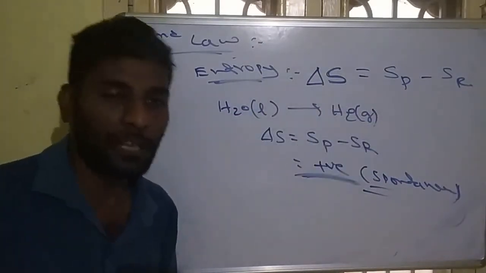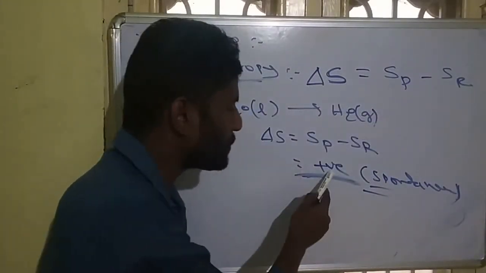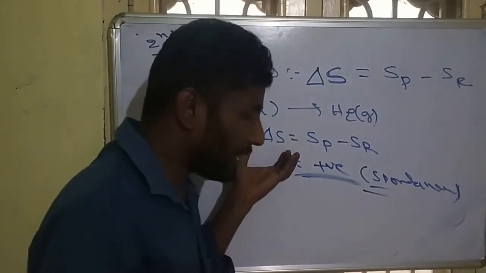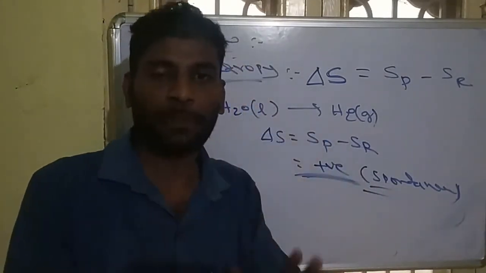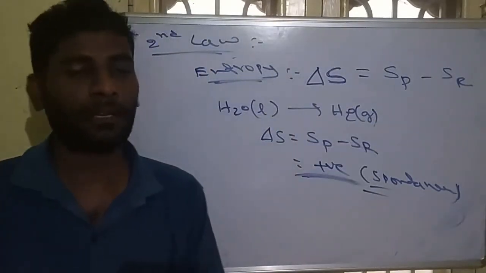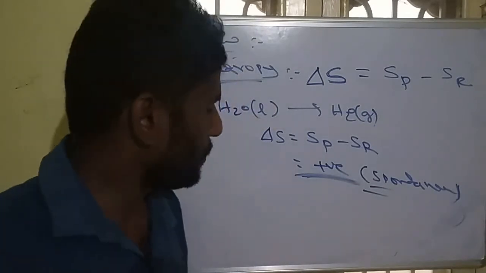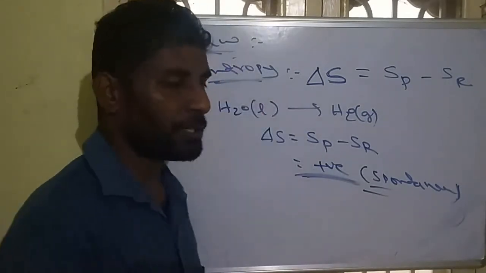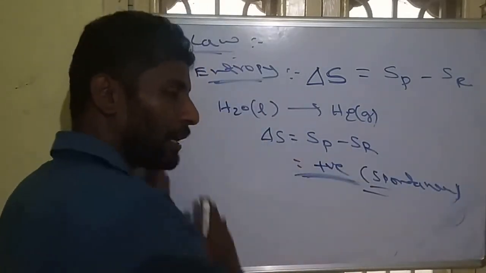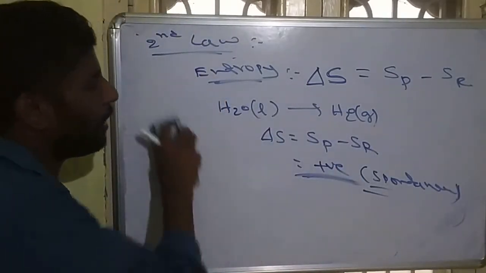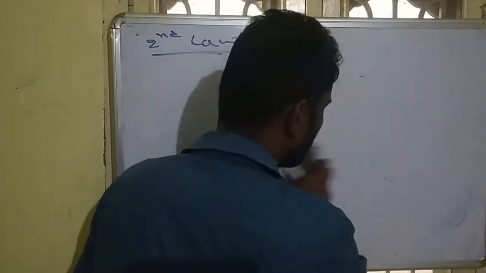It requires some external influence. But here delta S is positive, that is called spontaneous. So that means even entropy does not explain spontaneity properly, and even enthalpy does not explain spontaneity properly. Simply we can say when delta S is positive, spontaneous, and when delta H is negative, spontaneous. But this is not true for all compounds, all processes.